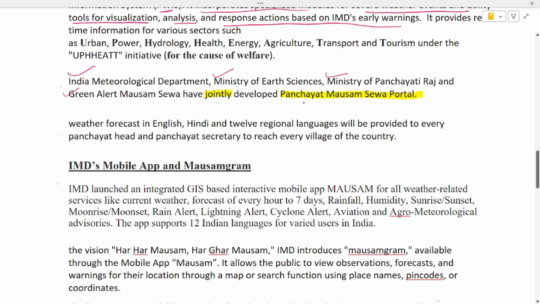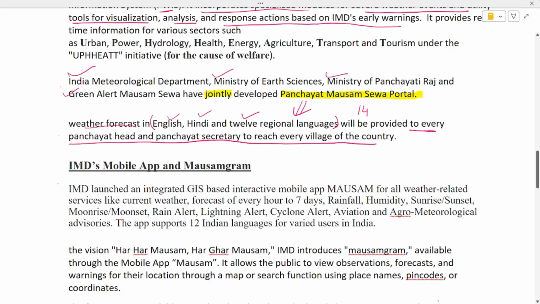And what does it do? It provides the weather forecast to every panchayat head and panchayat secretary to reach every village of the country. And this point is also important: how many languages does it support? It supports 14 languages in total, including English, Hindi, and 12 other regional languages.